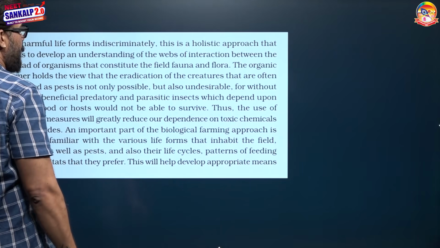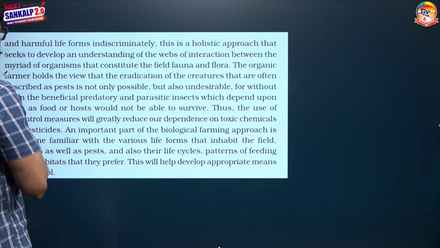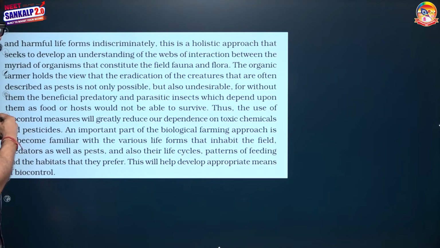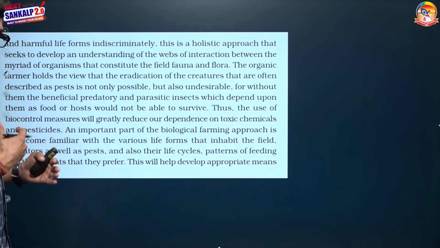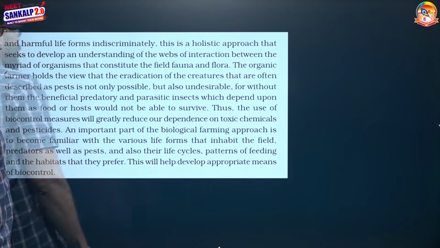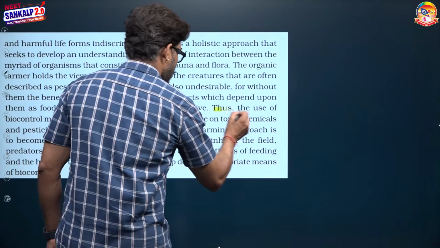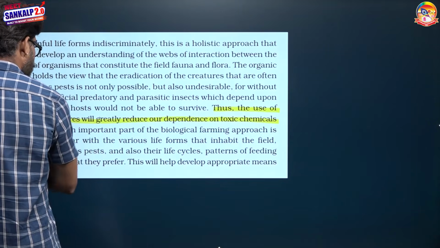This is the holistic approach that seeks to develop an understanding of the webs and interaction between the organisms that constitute the field's fauna and flora. Why? Because if we are aware of these interactions, then we can create a more balanced system. The use of biocontrol measures will greatly reduce our dependence on toxic chemicals and pesticides.